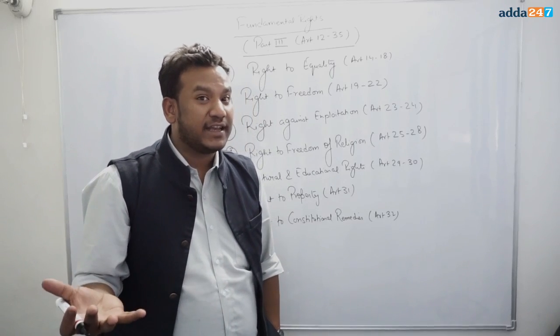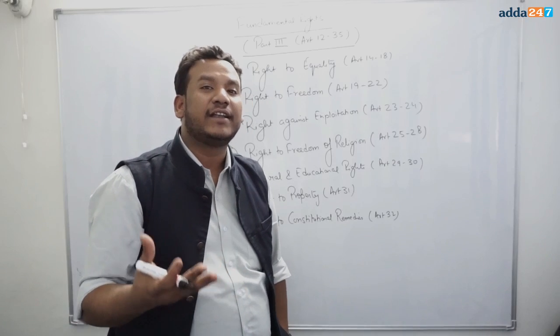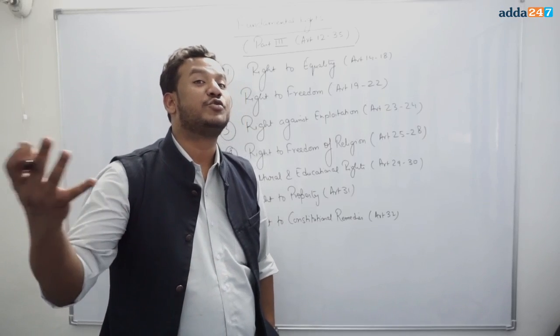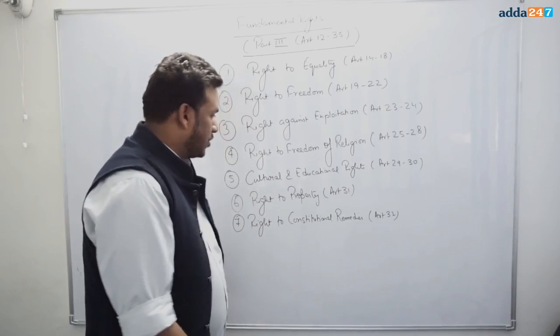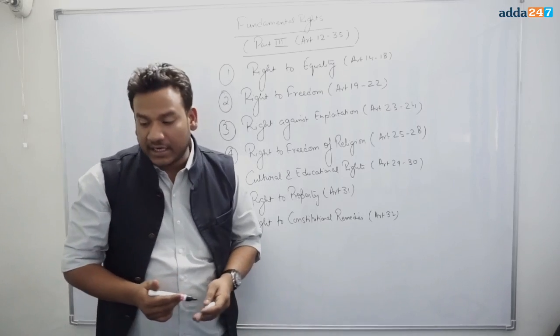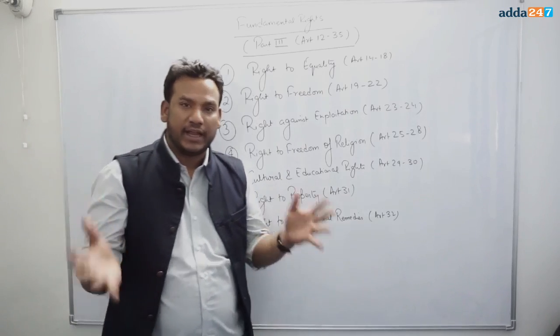Dr. B.R. Ambedkar said that the right to constitutional remedies is the heart and soul of the Constitution. Okay, so these were the 7 fundamental rights mentioned by the constitutional makers in the Constitution of India.